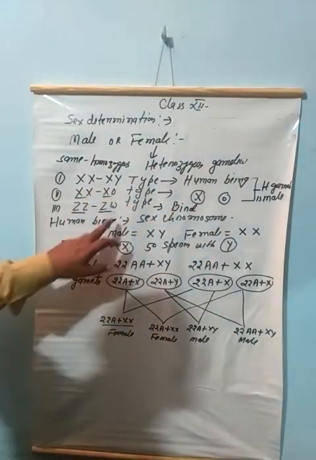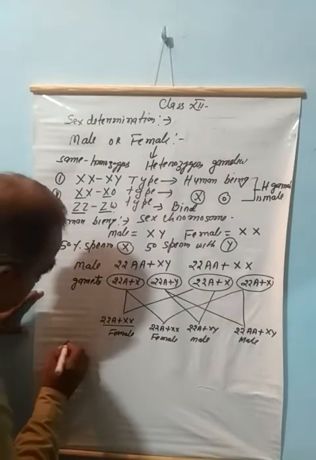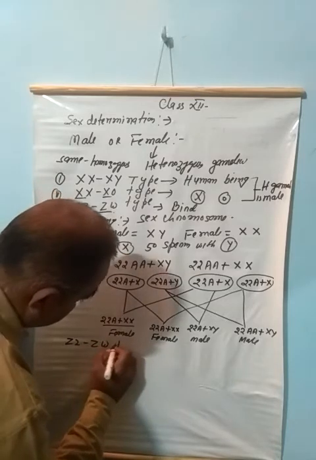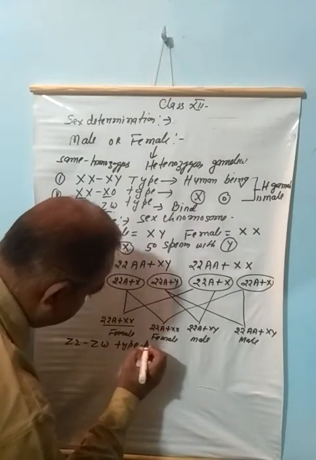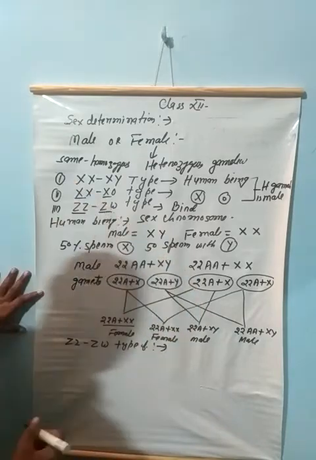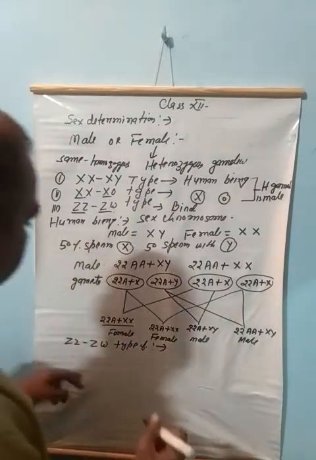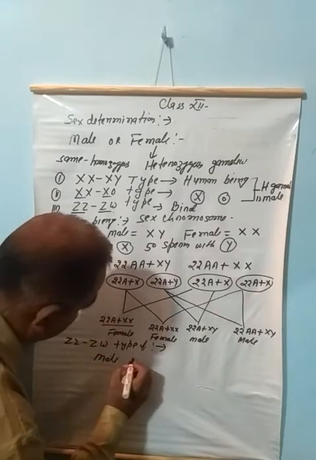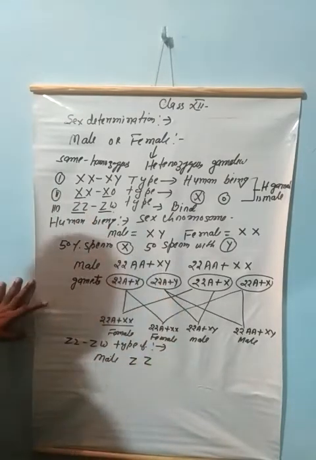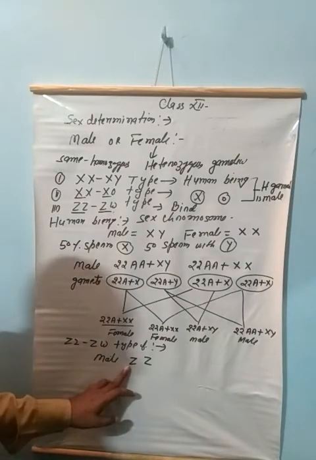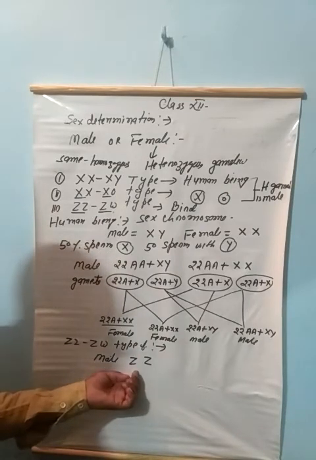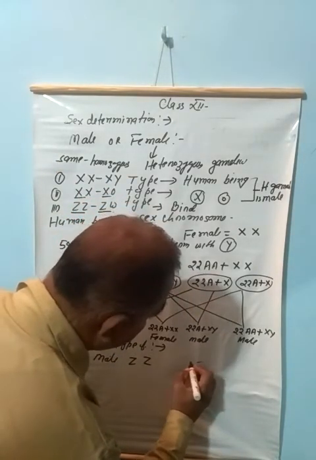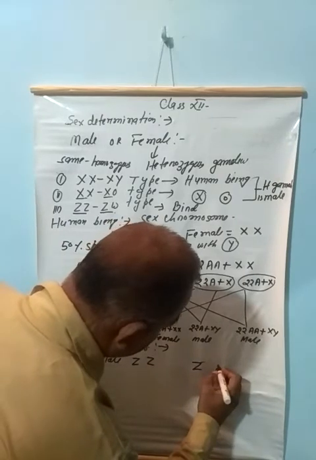In ZZ and ZW type of sex chromosome determination, the male produces all sperm with Z chromosome bearing, whereas in the case of female, two types of ova are produced, Z and W.